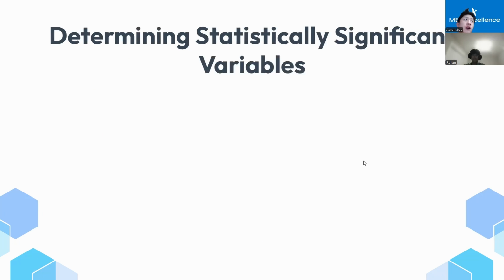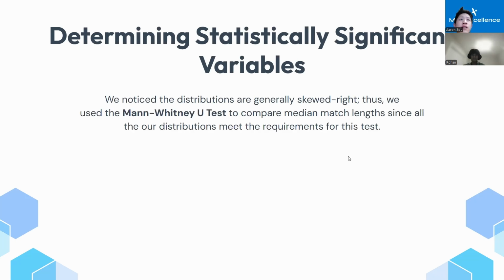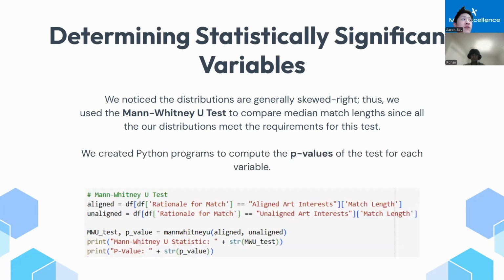Not all of these variables have an effect on match length, so we decided to determine statistical significance for each variable. We noticed that the distributions for the variables are generally skewed right, so we decided to use the Mann-Whitney U-test to compare median match length, since all our distributions met the requirements for the test. To compute the p-values, we created Python programs.